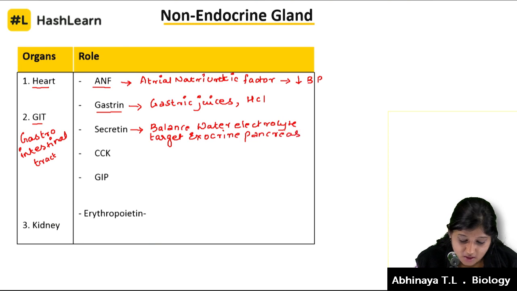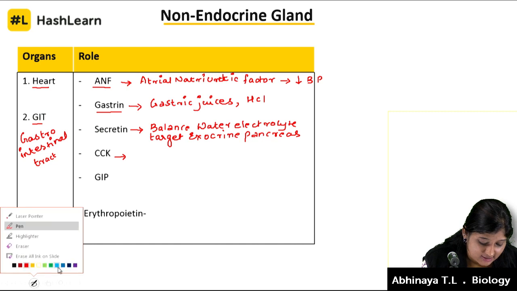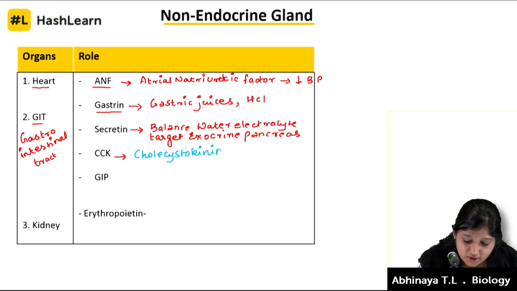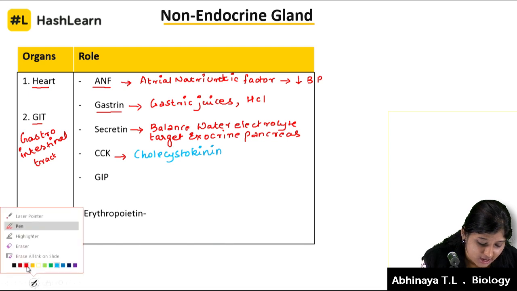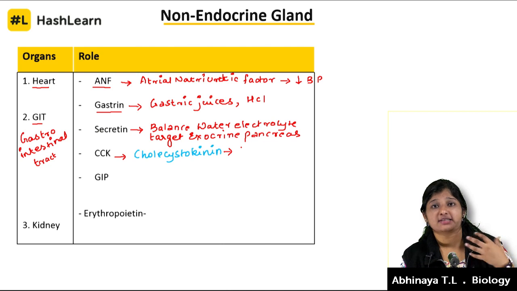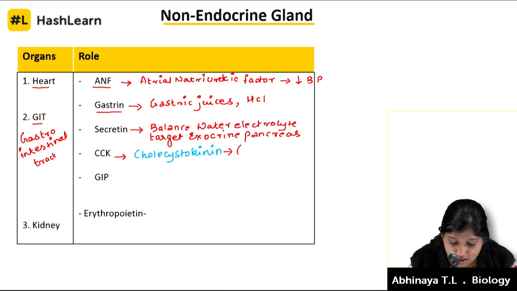The next one is CCK, which is cholecystokinin. Cholecystokinin stimulates or maintains the secretions from the gallbladder and pancreas.